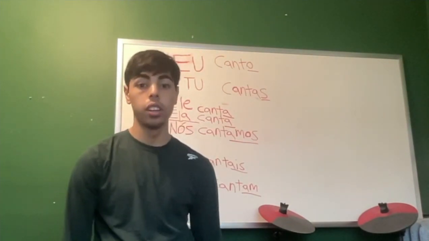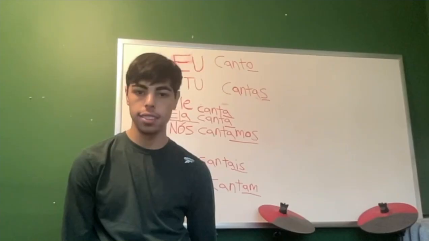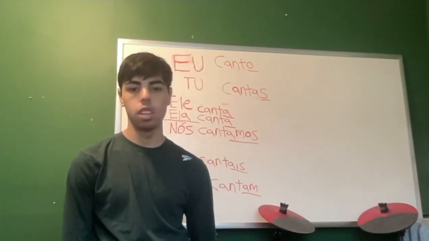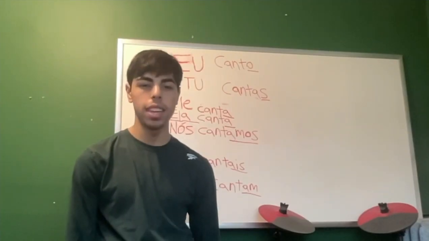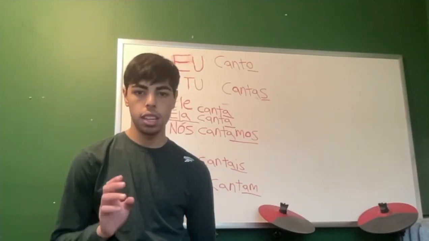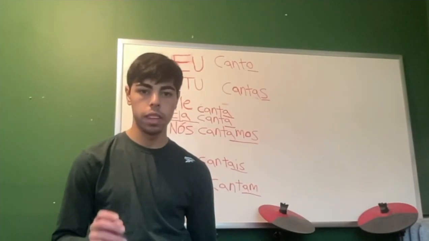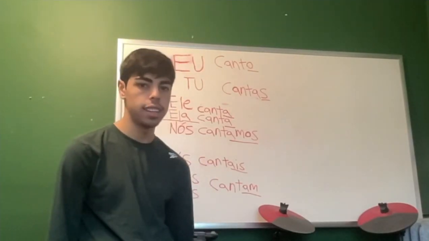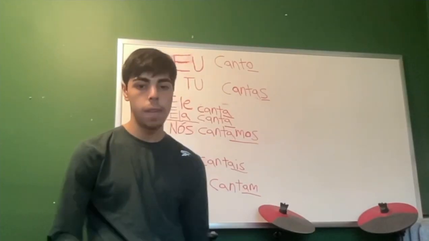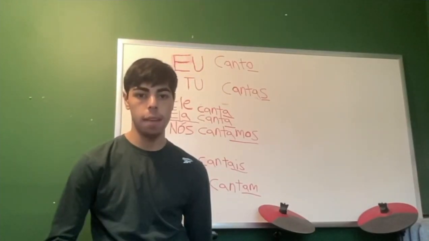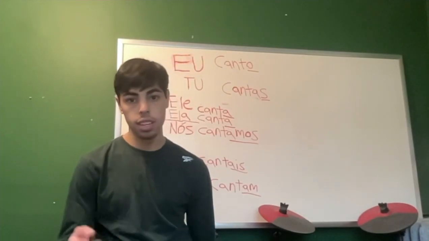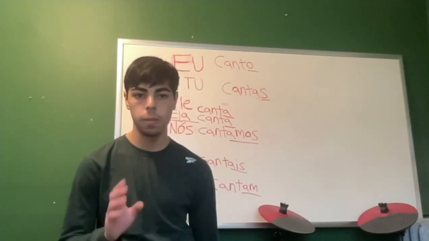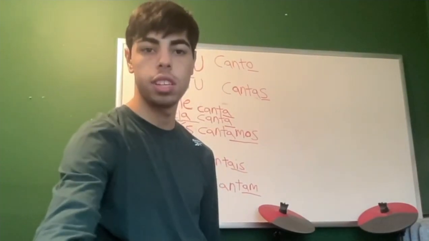If it's an unconjugated verb and the ending hasn't changed, if it's still the infinitive version, then the verb is not conjugated. Now, if the ending has changed, then the verb has been conjugated. If it's in the past tense, if it's going to happen or happening right now, or if there's a number of people and person, that is how you know that the verb is conjugated in Brazilian Portuguese.